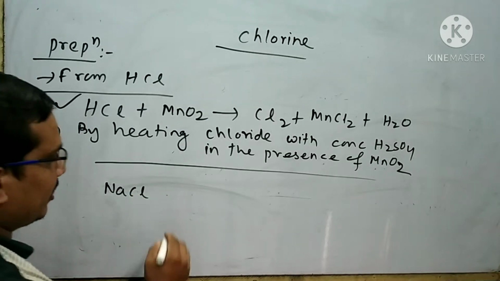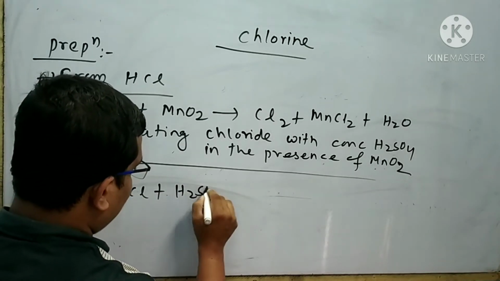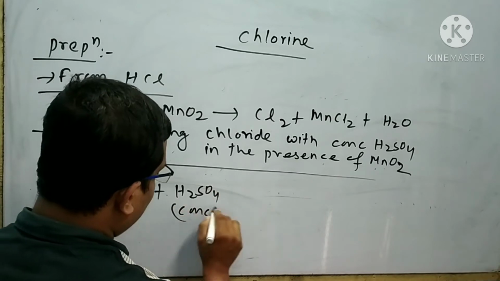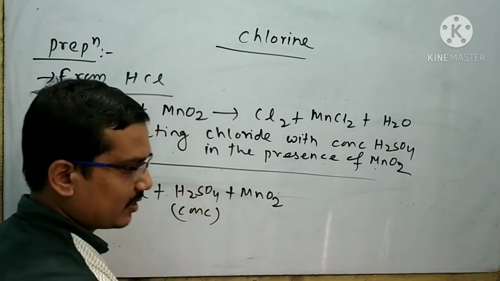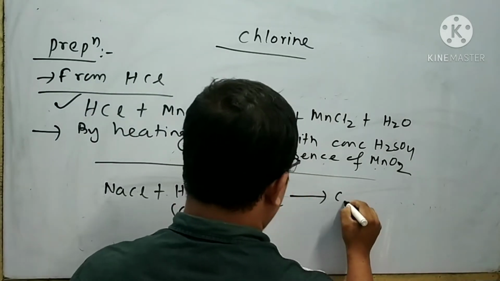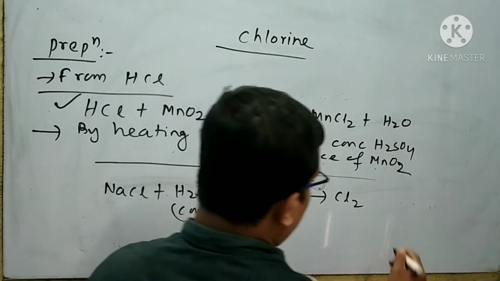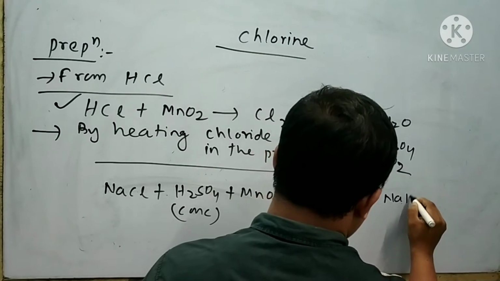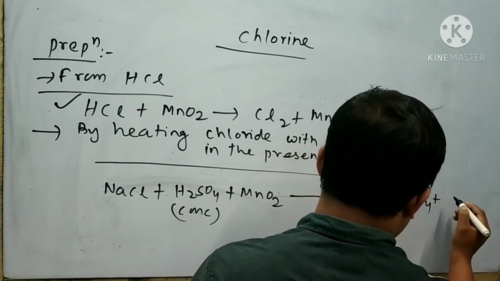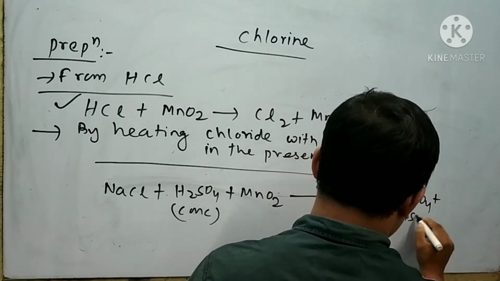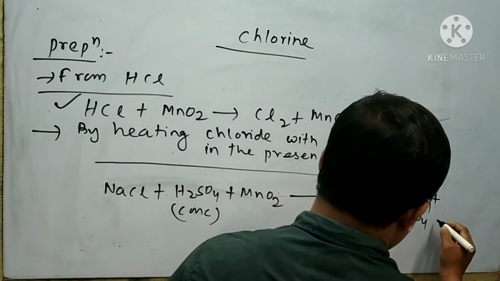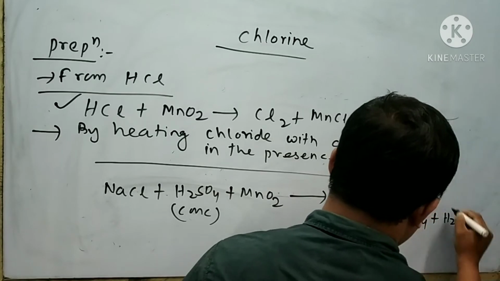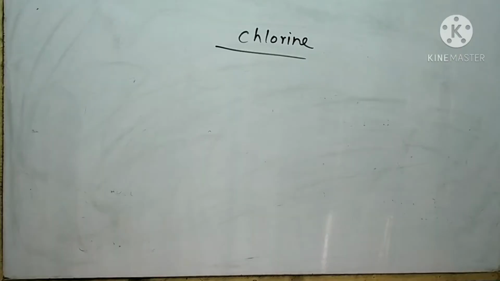NaCl, when subjected to reaction with concentrated H2SO4 and MnO2, manganese dioxide, then chlorine is formed. Also sodium bisulfate and manganese sulfate are formed. Here formation of water is also possible.